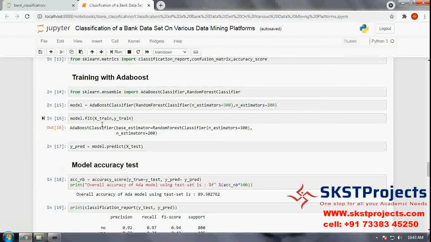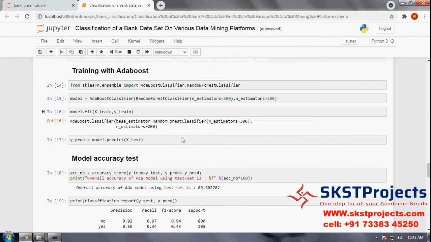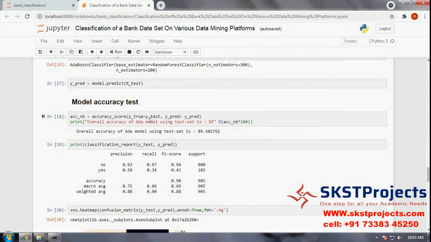Next, I already told you x train and y train are to fit our model. Fit means we build our model using these two values. X test is for prediction, and y test is for accuracy checking. So 89%. Our model provides 89% accuracy.